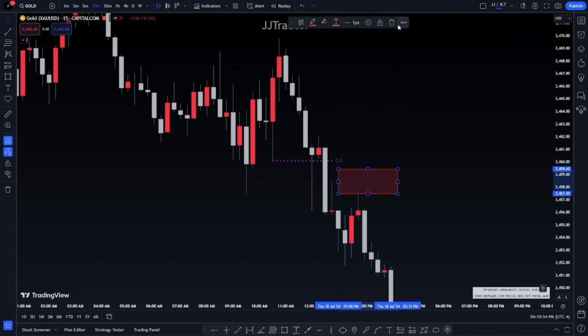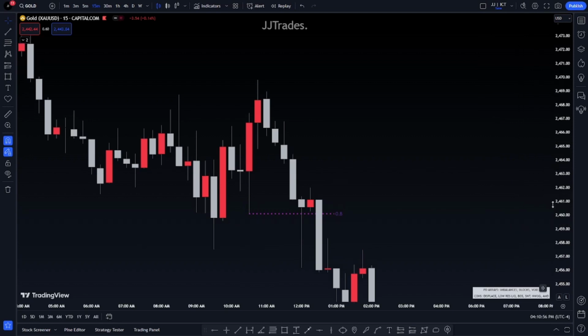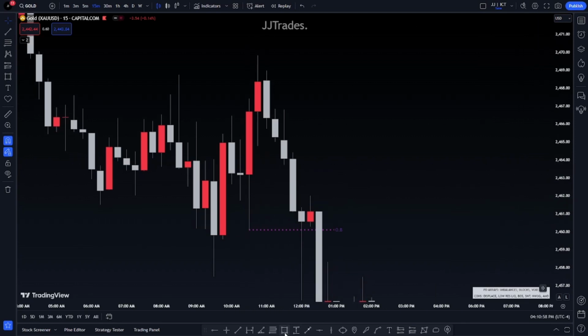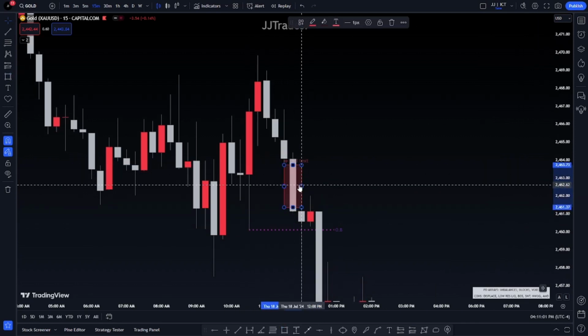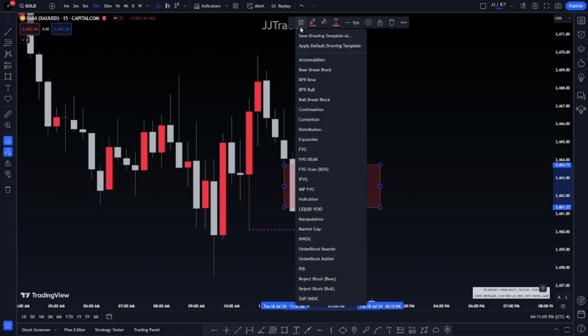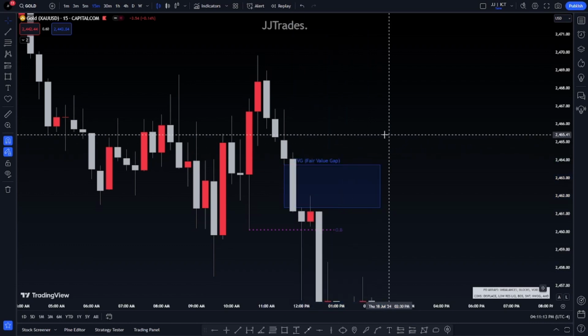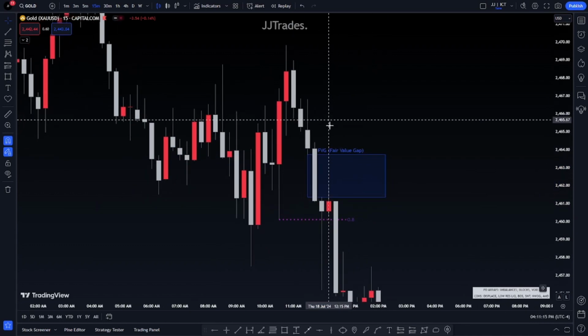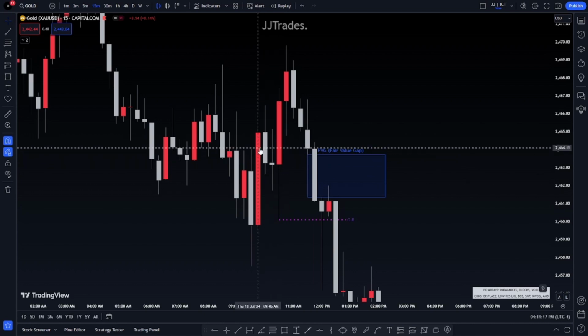But like you see here, if you see an order block, but the fair value gap is inside of the order block, that supercharges the change of state of delivery. That just supercharges the order block. So you can confidently take this using other confluences, of course, because just because you see a fair value gap within a change of state of delivery or within an order block doesn't mean you should take it.